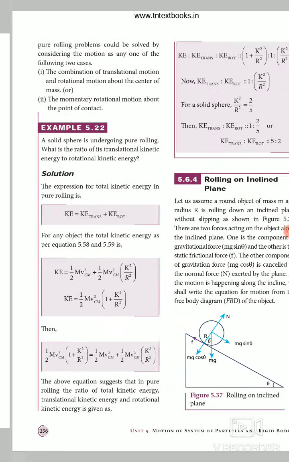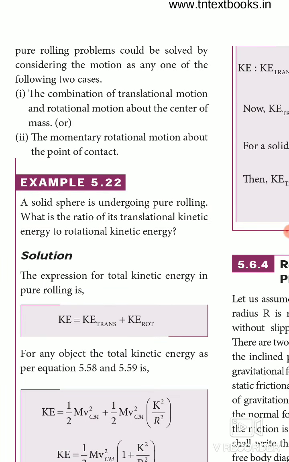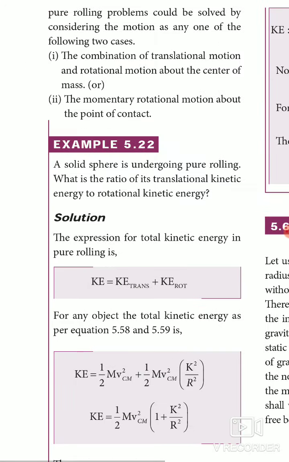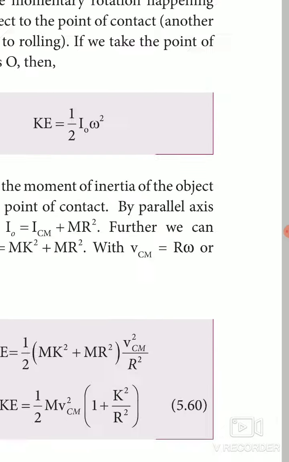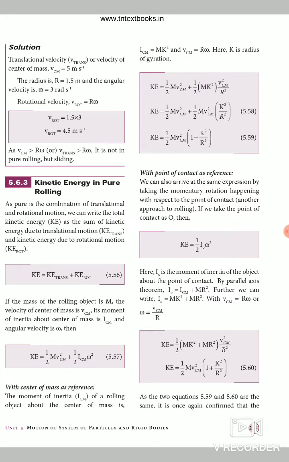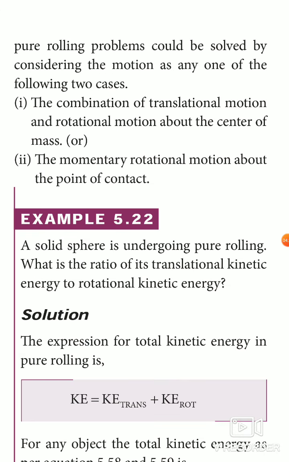So pure rolling problems can be solved by considering the motion as either of the following two cases: a combination of translational motion and rotational motion about the center of mass, with the center of mass as reference, or the momentary rotational motion about the point of contact, with the point of contact as reference.